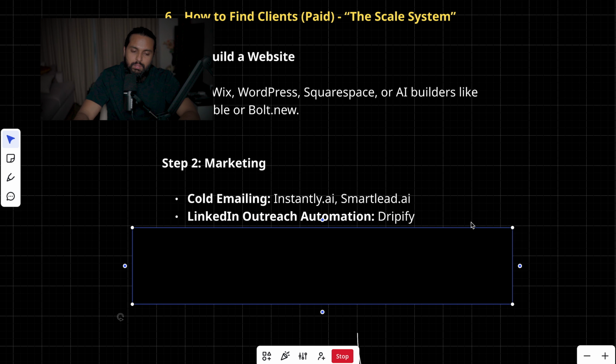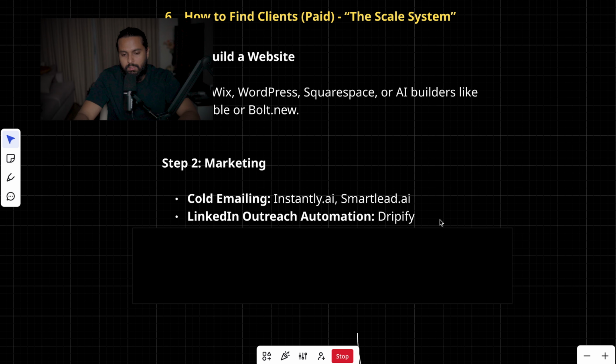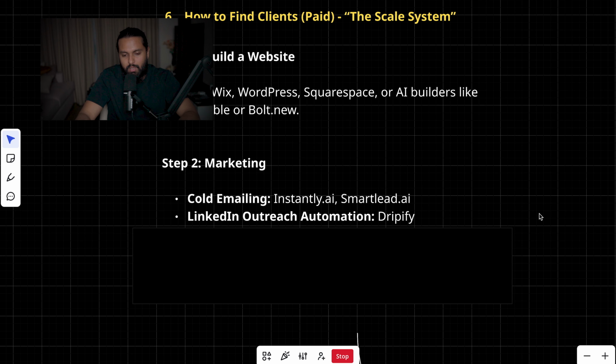And the other method is LinkedIn outreach automation. It's pretty much similar to cold emailing. You're sending cold messages to LinkedIn contacts, but you have to send connect requests first, engage with them first. These tools like Dripify, and there are a lot more tools out there, automate the whole process of LinkedIn outreach. And I personally use Dripify as well. It's a very good tool.